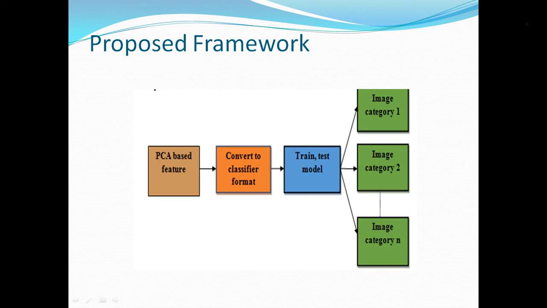My proposed framework architecture is PCA-based features converted for the classifier. First we extract the features using PCA, then convert them to the classifier format, and on this basis we train the model, and after that we classify image category 1, image category 2, and image category 3.